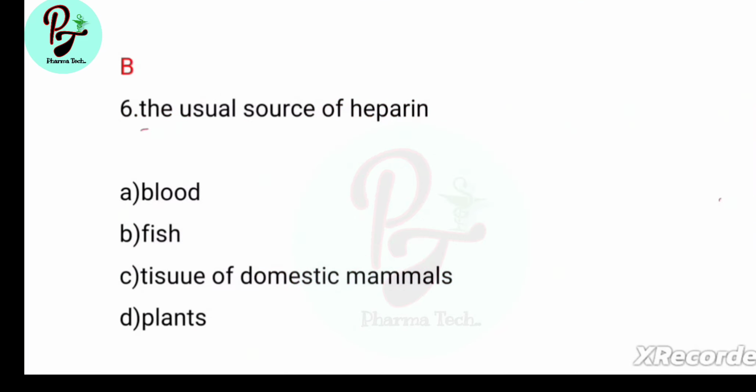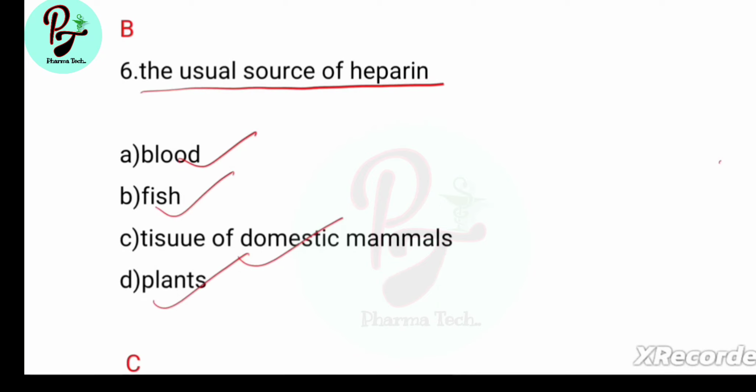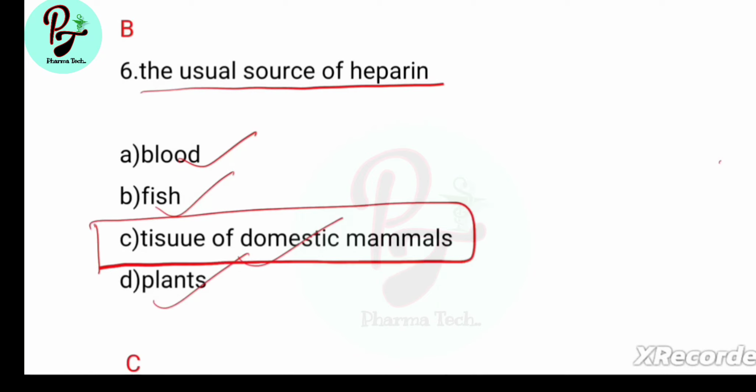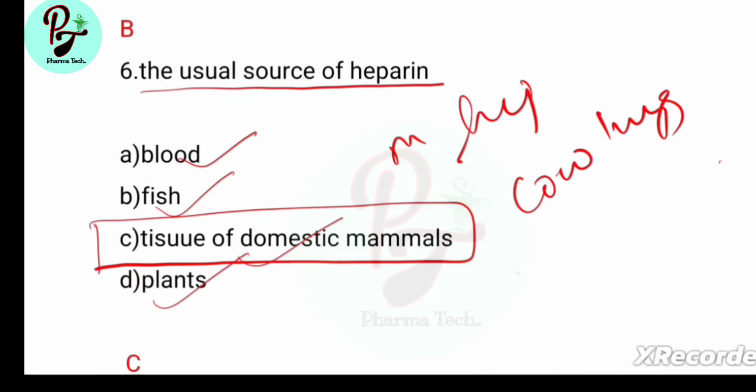Next question, the usual source of heparin is, options are blood, fish, tissue of domestic mammals, plants. Answer is C, tissue of domestic mammals. Most commercial heparin is obtained from cow lungs and pig intestine.